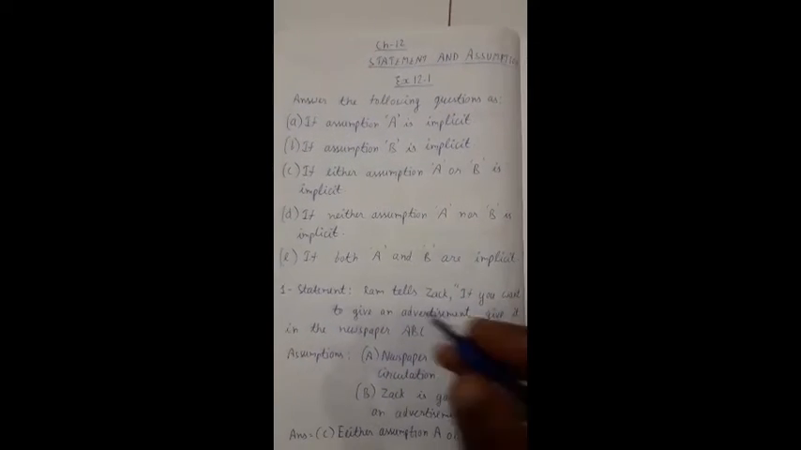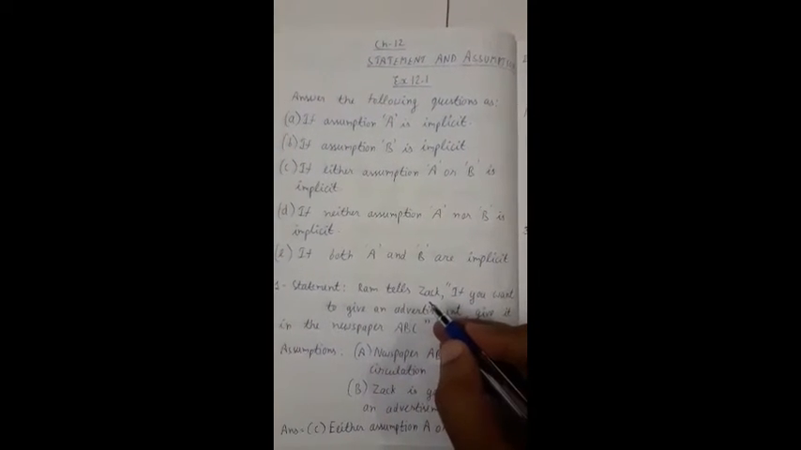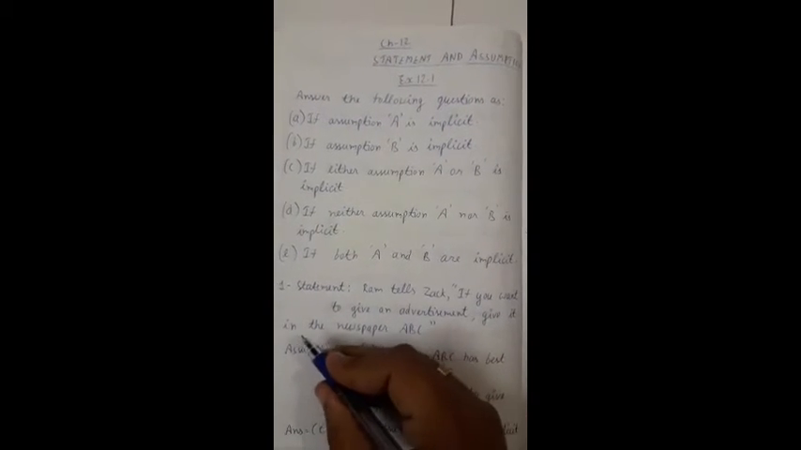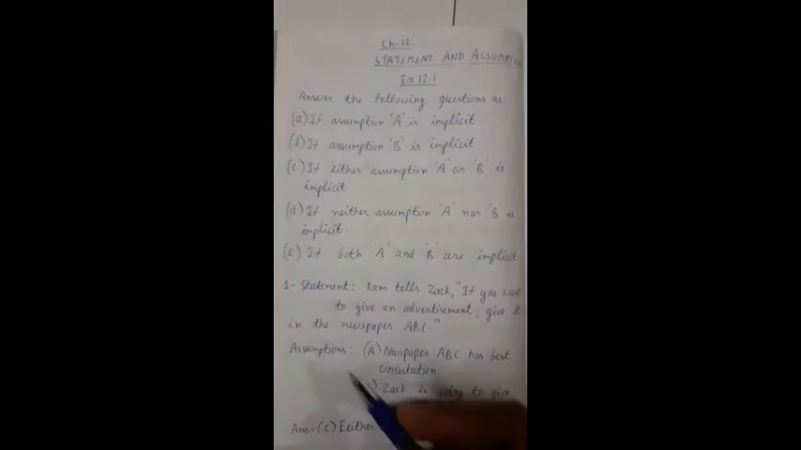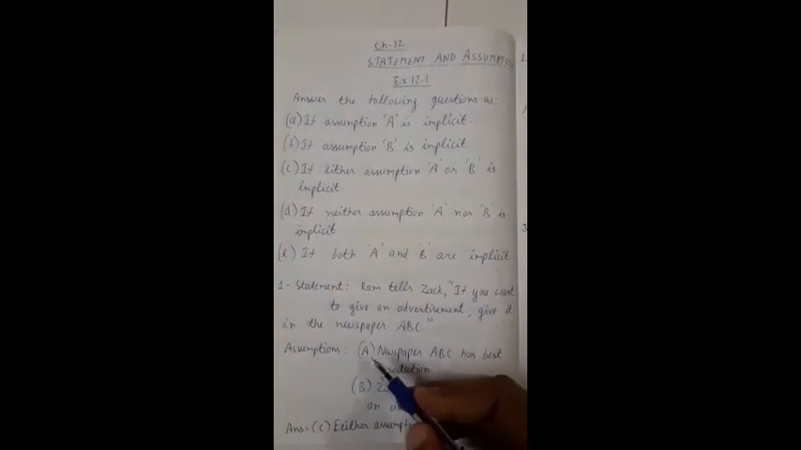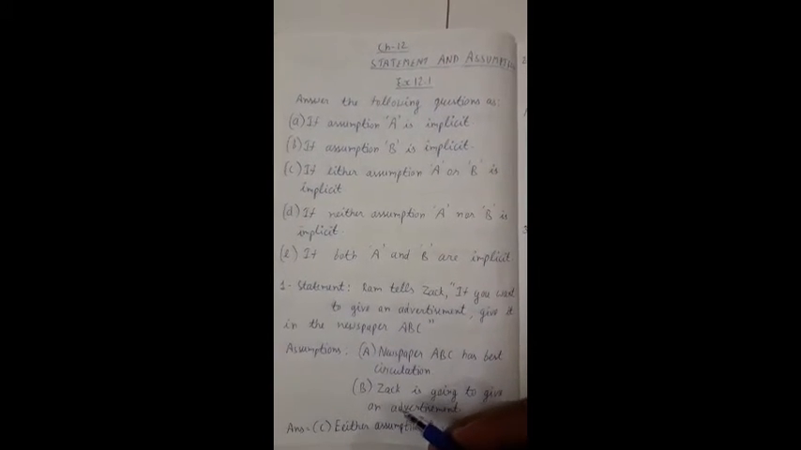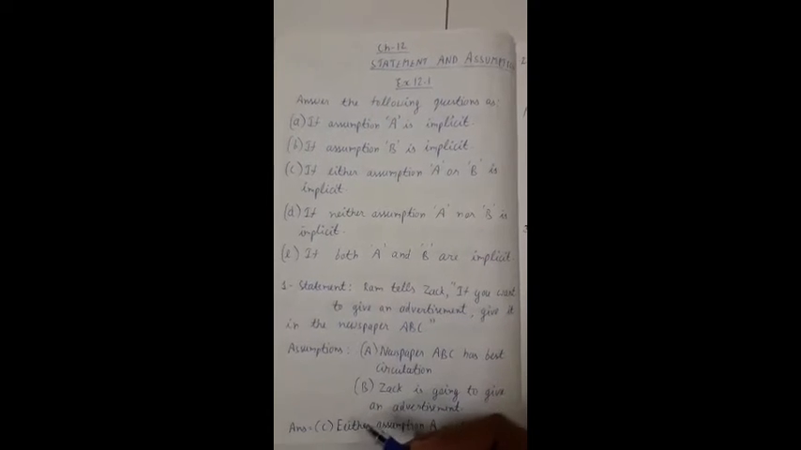So in this you can see the first statement is given. Ram tells Jack, if you want to give an advertisement, give it in the newspaper ABC. Assumptions are there. A is newspaper ABC has the best circulation. B, Jack is going to give an advertisement. So from these assumptions, the answer will be the C part, that is either assumption A or B is implicit.